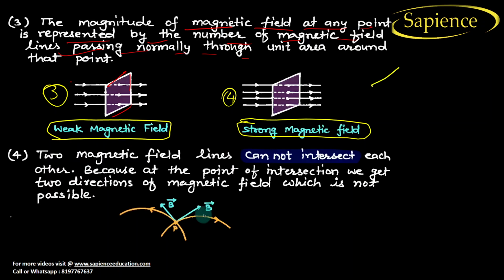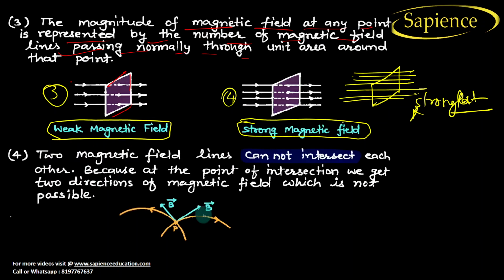Now let us suppose in the same area, the number of field lines is 1, 2, 3, 4, 5, 6, 7, 8. So this is the strongest one. Understood? The number of field lines is more, so it will create the strongest field. If the number of field lines per unit area is less, it means it will create a weak magnetic field. Got it? So I hope you have understood this.